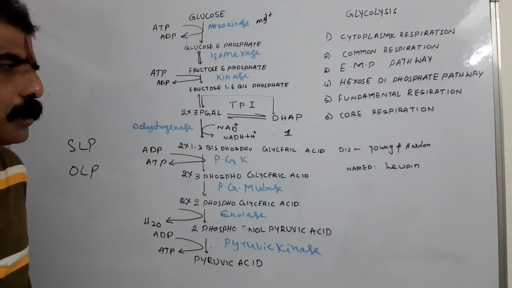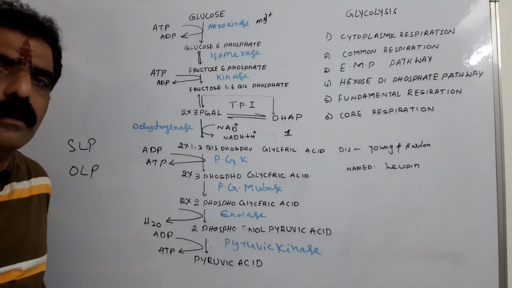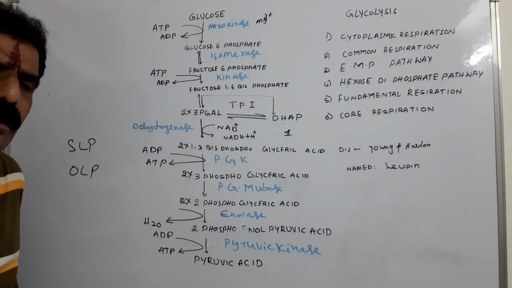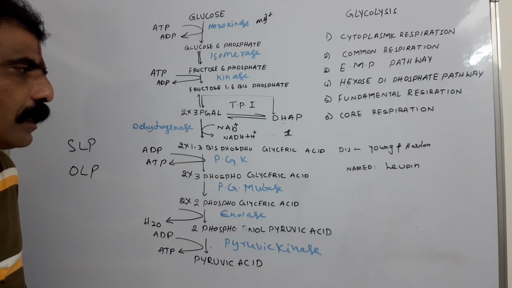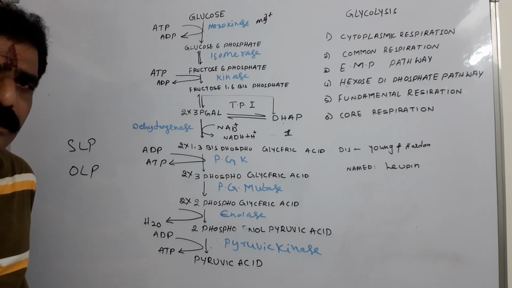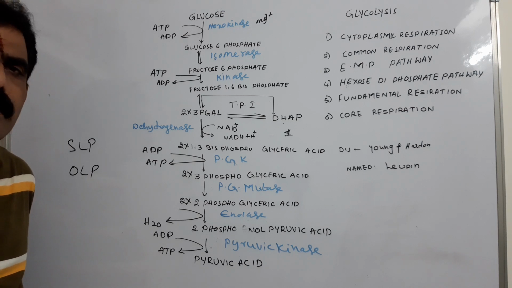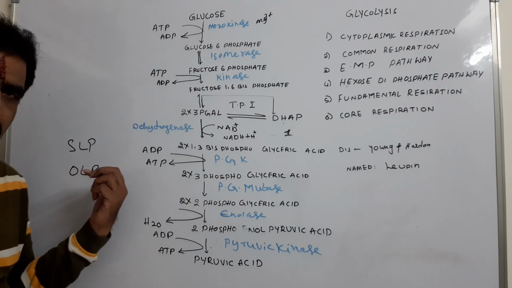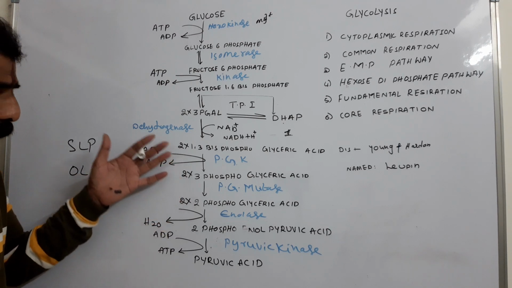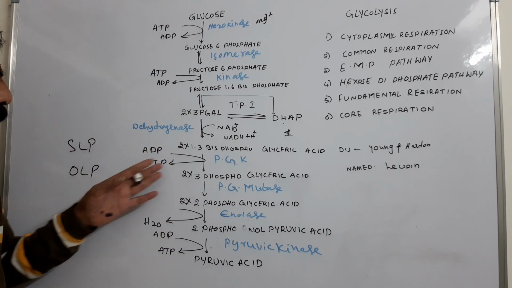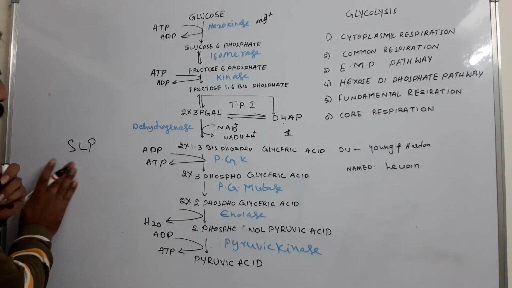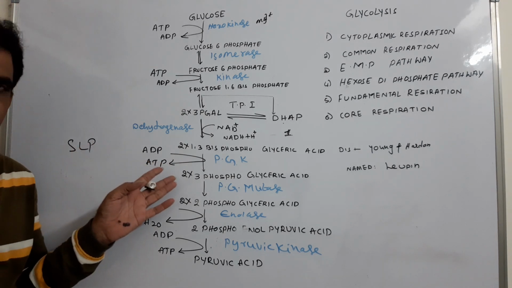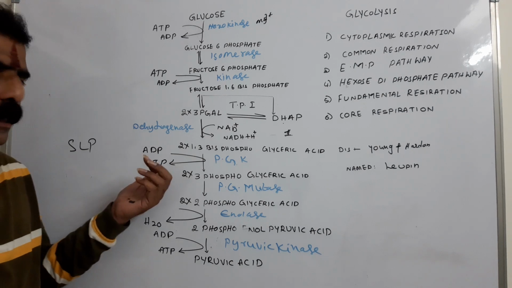There, NADH2 and FADH2 that are produced during the different phases of respiration enter the ETS and undergo oxidation, resulting in the formation of ATPs in the presence of oxygen; that is called oxidative phosphorylation. But in this case, ATPs are formed directly at the level of the substrate itself, hence it is called SLP, substrate level phosphorylation. Through substrate level phosphorylation, ATP is formed here.